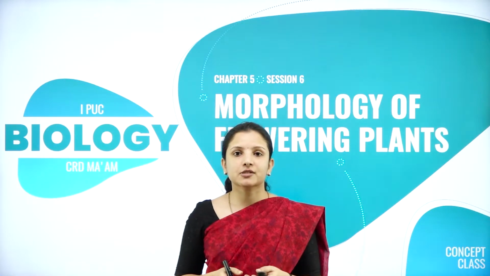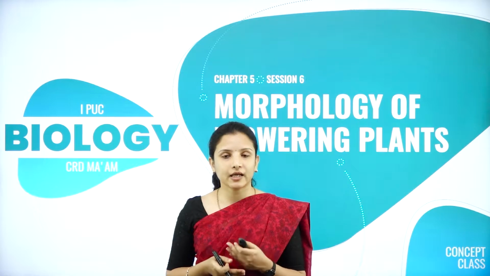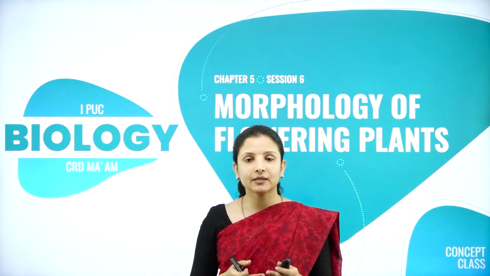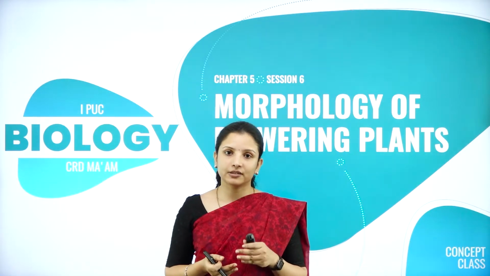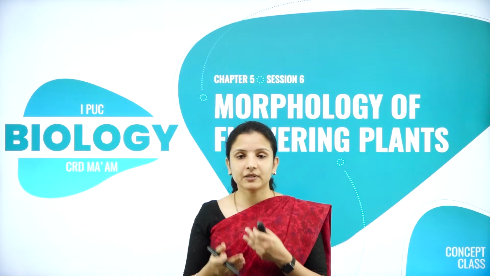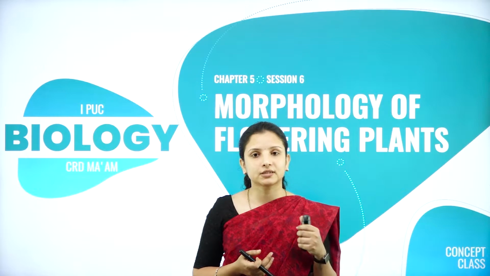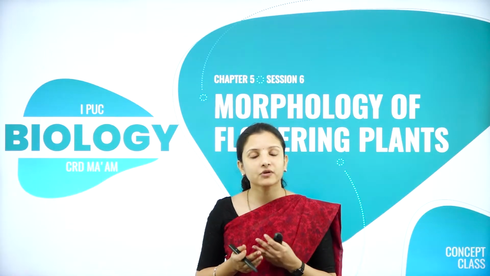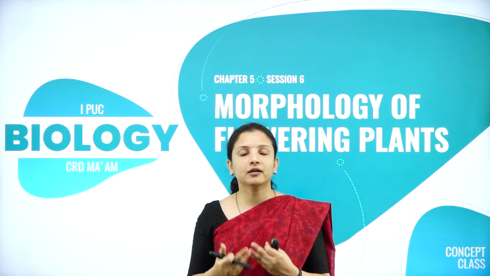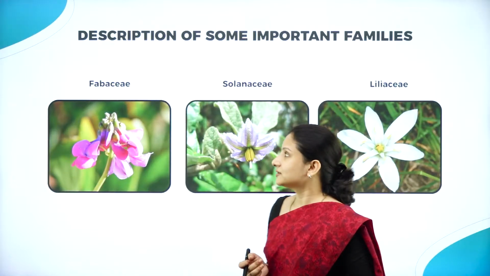So in today's session we shall study about the different families that are there in the flowering plants, that is the angiosperms, which are the Liliaceae, the Fabaceae and the Solanaceae members, and how the families or the plants are being described based on the rules framed in order to describe a flowering plant. And also we shall study how the floral diagram is drawn for that and how a floral formula is put. So we shall start with the session.